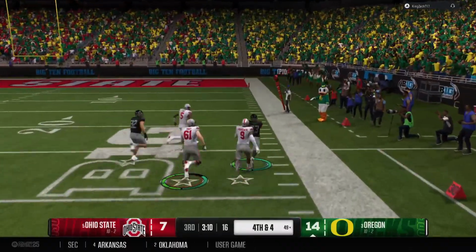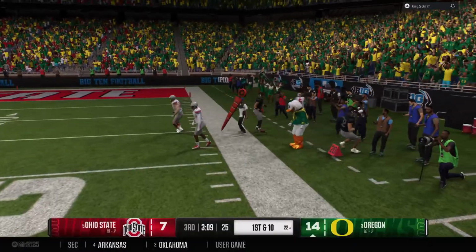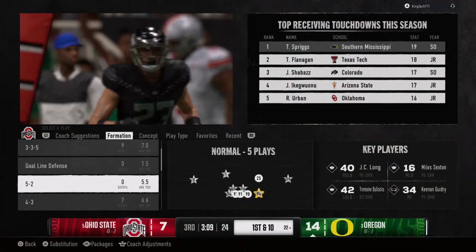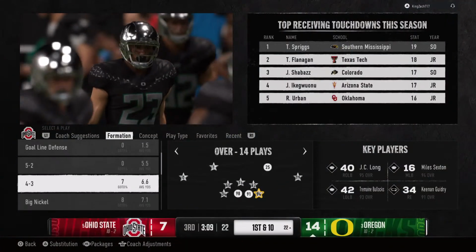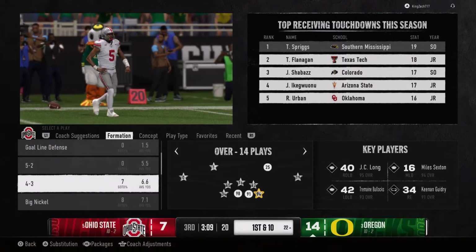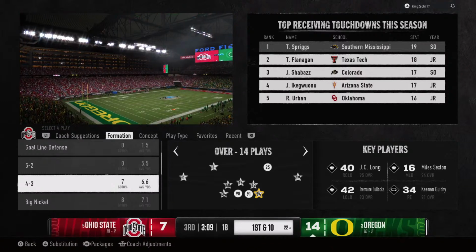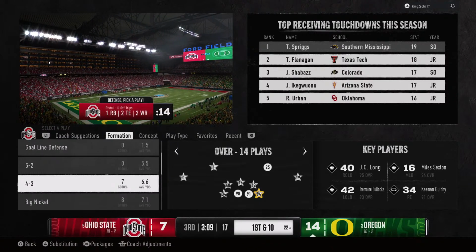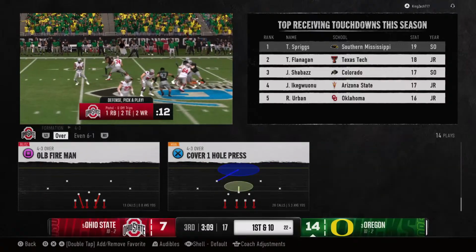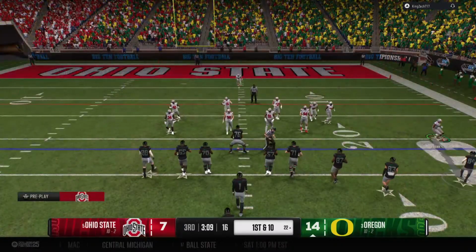He's got some room and some blockers here. And he steps out of bounds. A solid return and a great play to set up his offense here. Boy, would this quarterback love to have this one back. They're trying to work themselves back into this game here in the second half. And the defense comes up with a big turnover that could be the nail in the coffin.